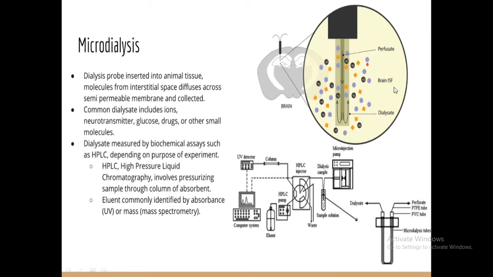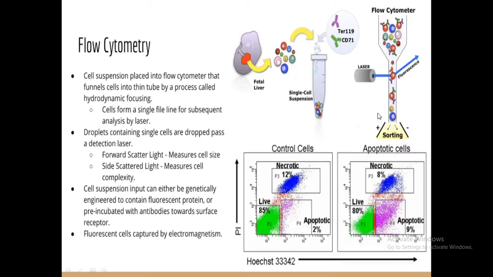Here there is an example of brain ICF, then dialysate, how they converted and how they perfused. Another example is flow cytometry. Flow cytometry uses the flow cytometer. Cytometer means to count the number of cells, so that if there is any disease or any protein or any target molecule, the amount of that protein can be increased or decreased. The number of that particular cell, or the particular antigen, or the particular dead cells, apoptotic cells, can be counted with the help of flow cytometry.